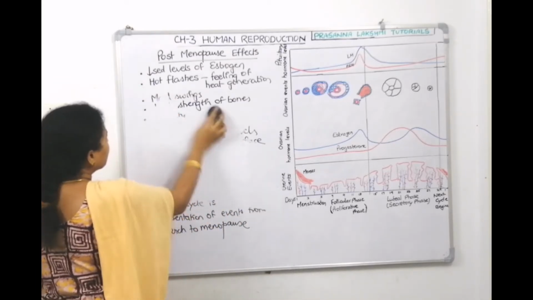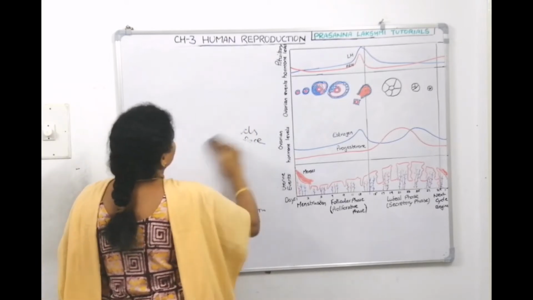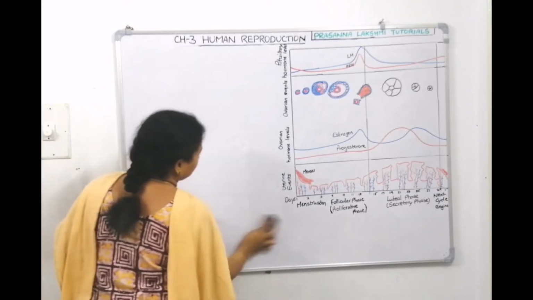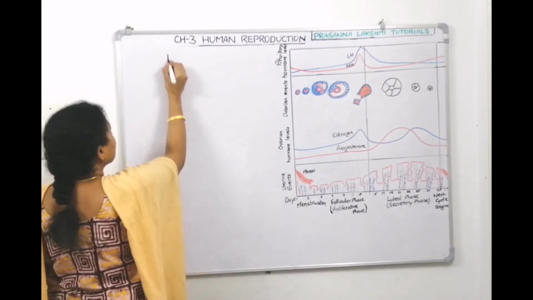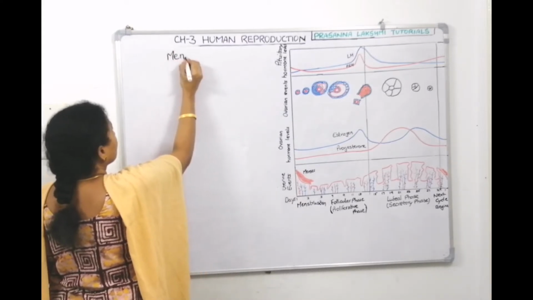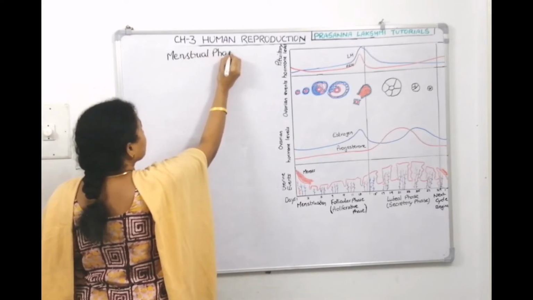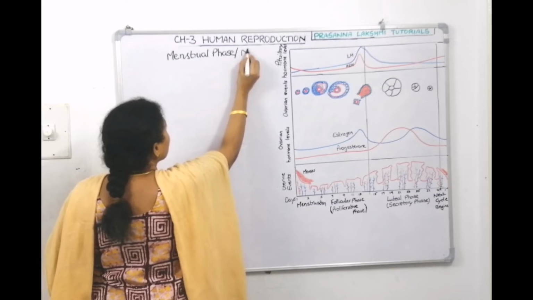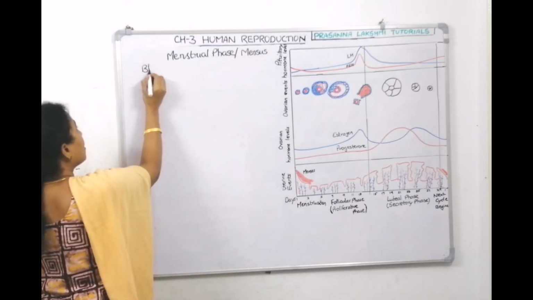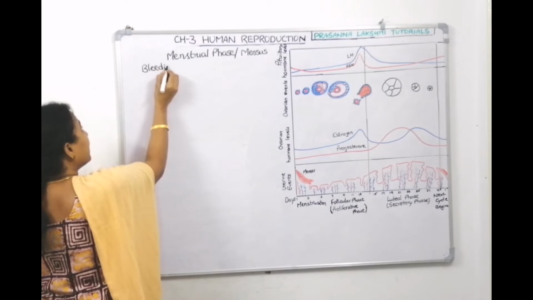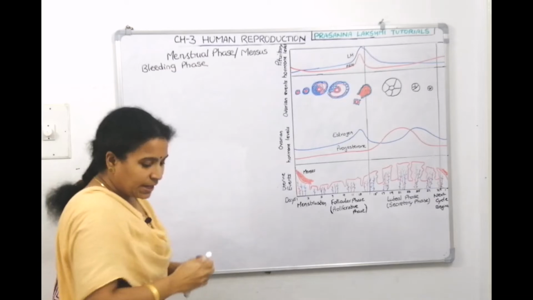We'll start with the first phase then. What is the first phase called? Menstrual phase. Right? So through the diagram we can learn the first phase is called menstrual phase. It's also called menses. It is also called bleeding phase.